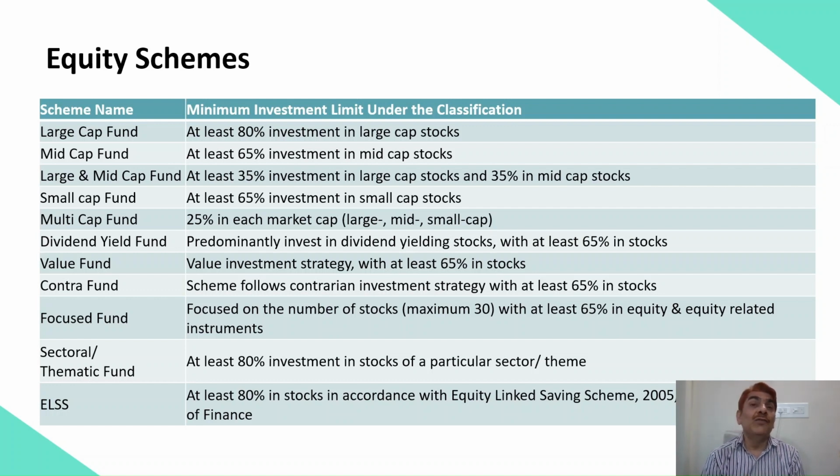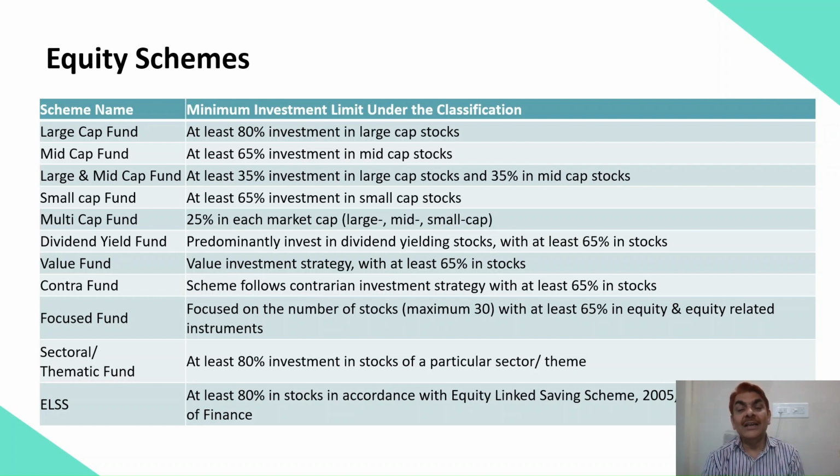Then you have value funds. Value funds are basically funds investing in stocks which are undervalued as of date. The current market price could be less than the intrinsic value of the stock as of date. But going forward, if you stay for long, you will find the value funds will outperform the market. The stocks will be able to realize the value. So value funds are undervalued as of now, but more likely if you stay, they will outperform the market and give you good performance.